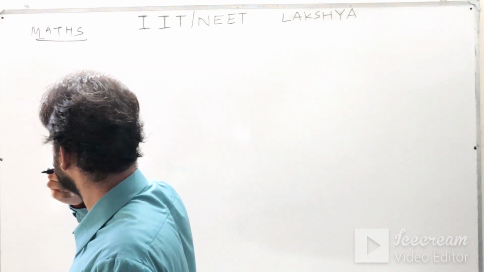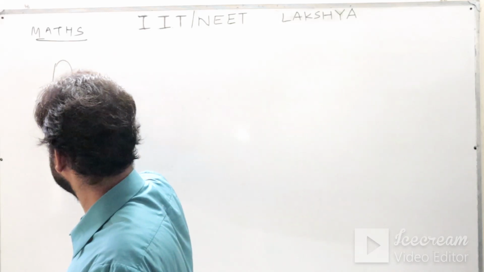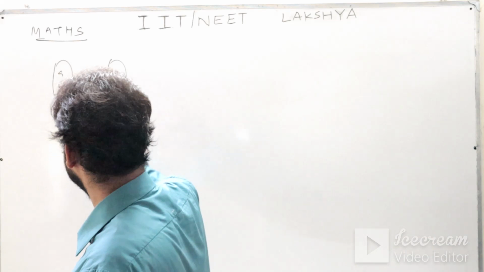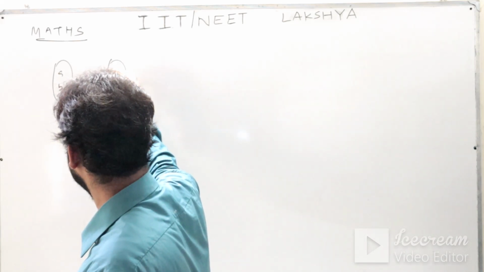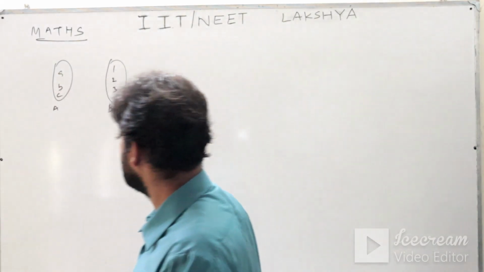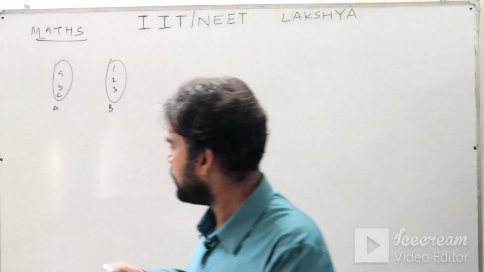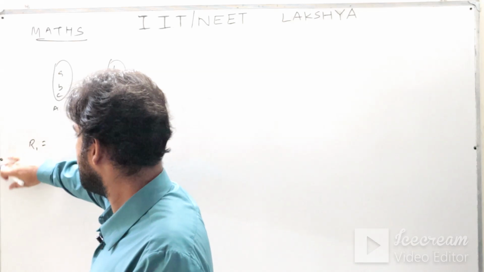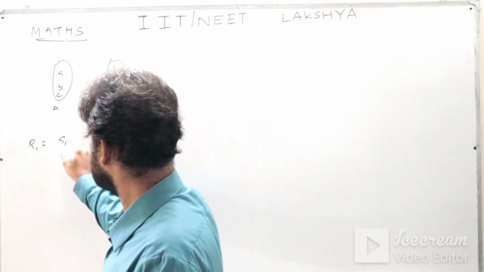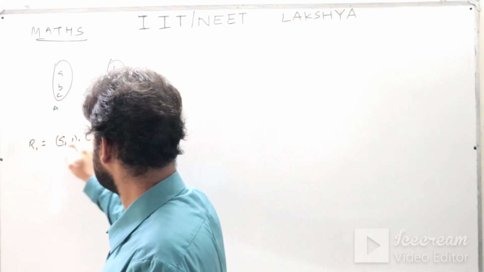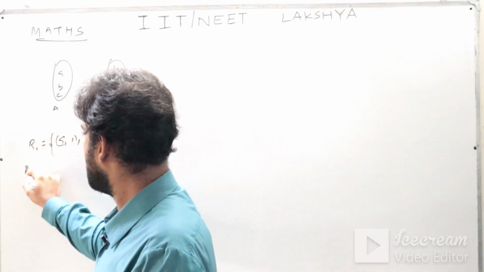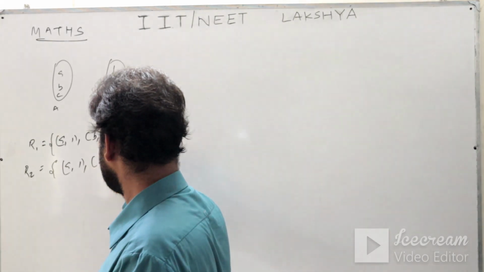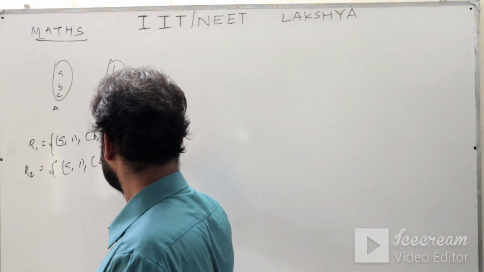So I am giving you one more illustration. This is your set A, this is your set B. The elements of set A are a, b, c, and the elements of set B are 1, 2, 3. Some relations I am giving you. R1 is (a,1), (b,3). R2 is (a,1), (b,2), (c,3).